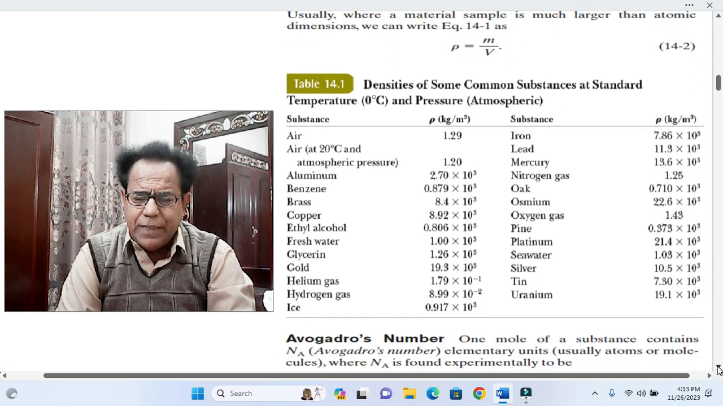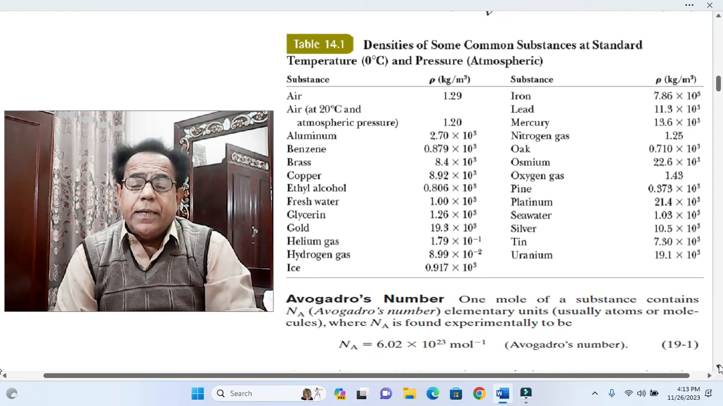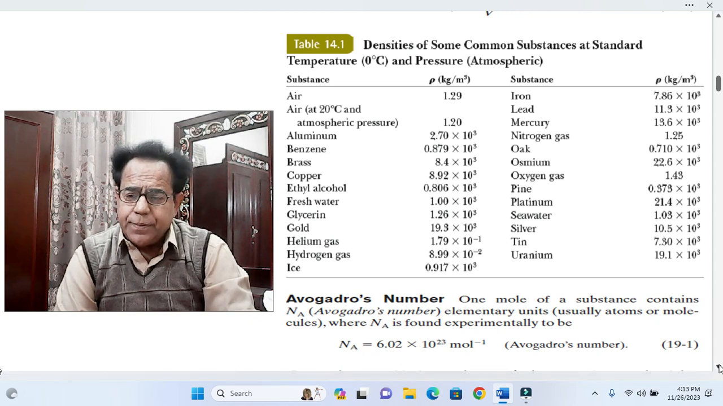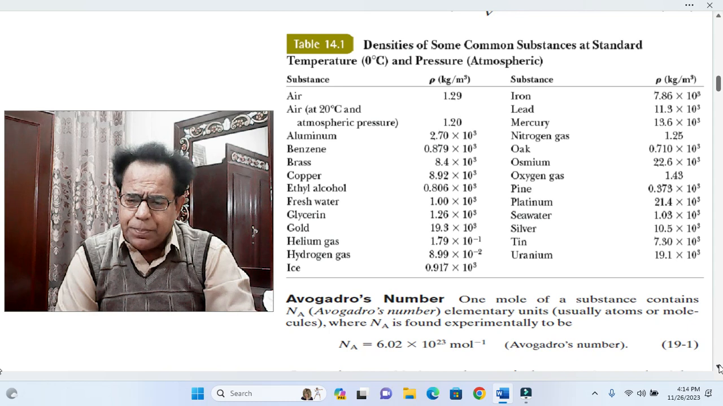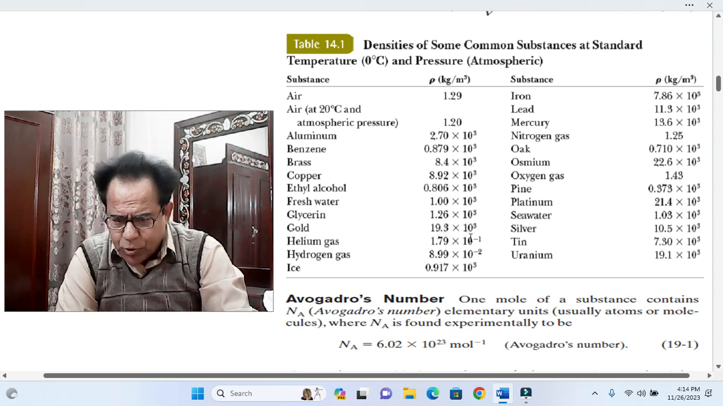Next table is given in which densities of some common substances at standard temperature 0 degree centigrade and atmospheric pressure are given. Here, dear students, we can see that gold is given 19.3 into 10 raised to the power 3.